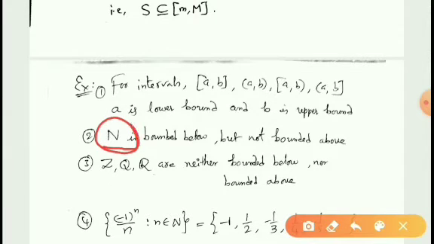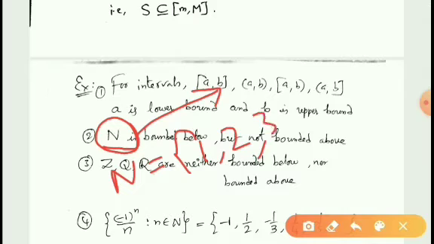Next. Consider the set of natural numbers N. We know that N is equal to 1, 2, 3, and so on. Here, what is the lower bound of N? 1 is the lower bound of N. What is the upper bound of N?